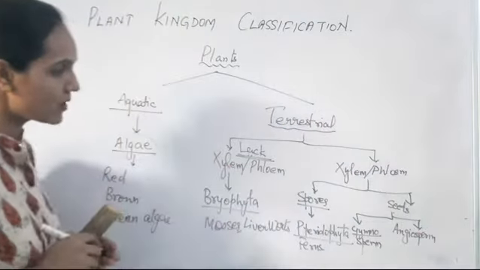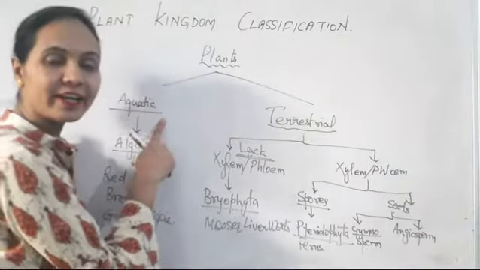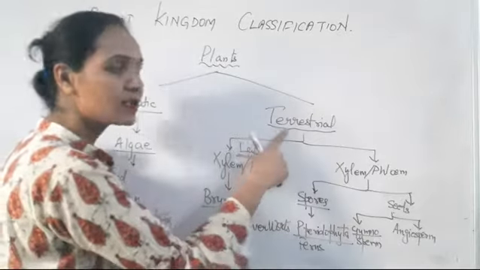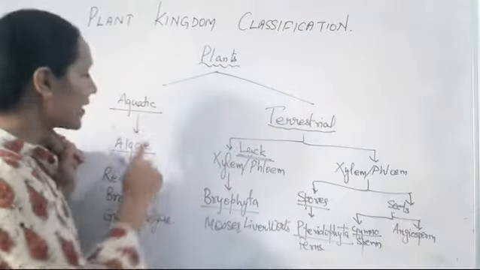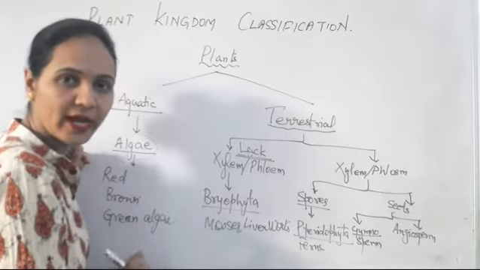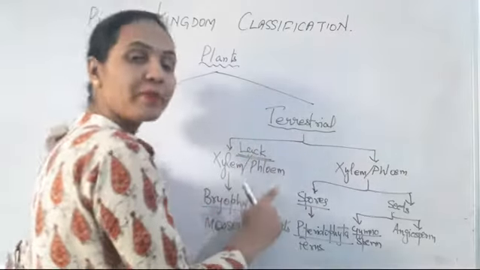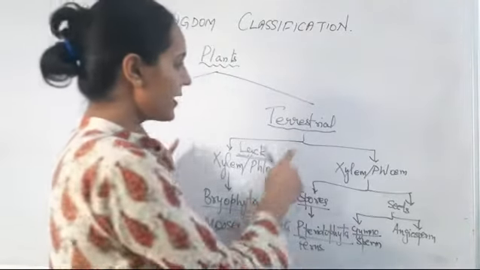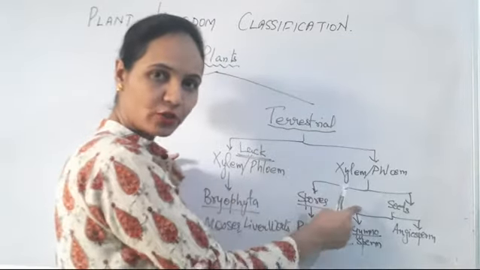So this is about the classification. Plants are basically divided into two: one is aquatic, the other one is terrestrial. Aquatic have algae, and there are three different types of algae: red, brown and green. Terrestrial plants, based on the vascular tissue, are divided into two: those that have vascular tissue and those that do not.